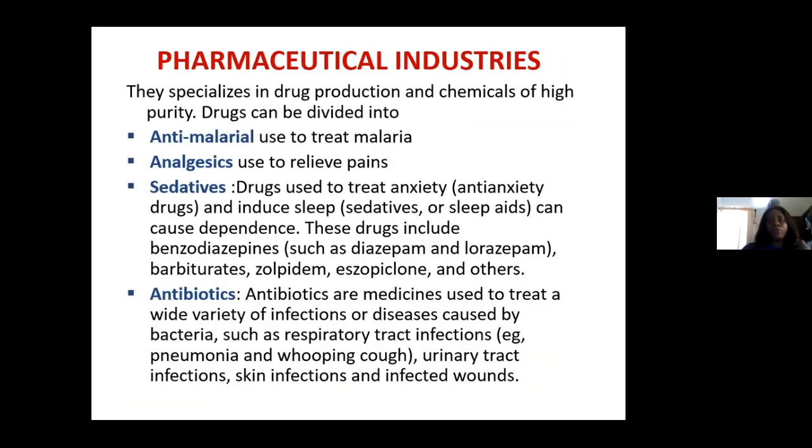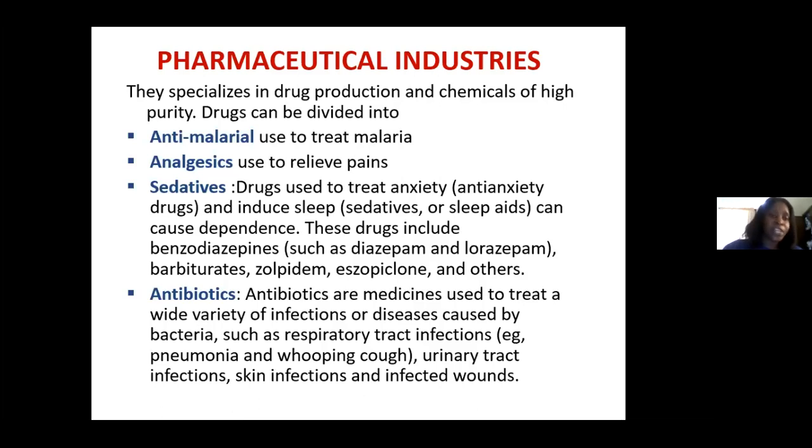So we have the pharmaceutical industry. Now, the pharmaceutical industry specializes in drug production, okay? And also, these drugs are chemicals of high purity. So drugs can be divided into the following. We have the anti-malaria drugs that are used for the treatment of malaria. Okay, Quaterm is a perfect example of an anti-malaria drug.